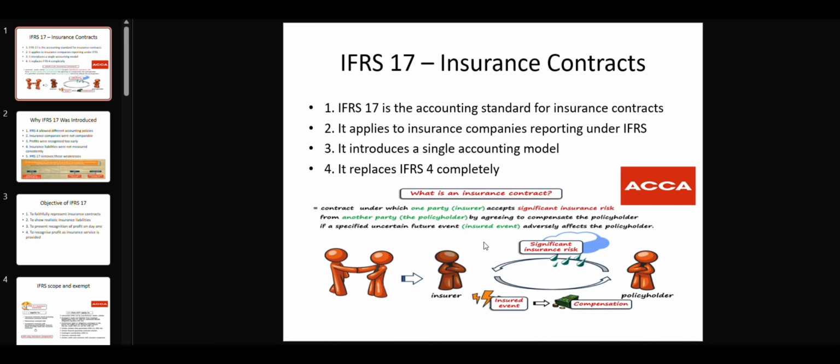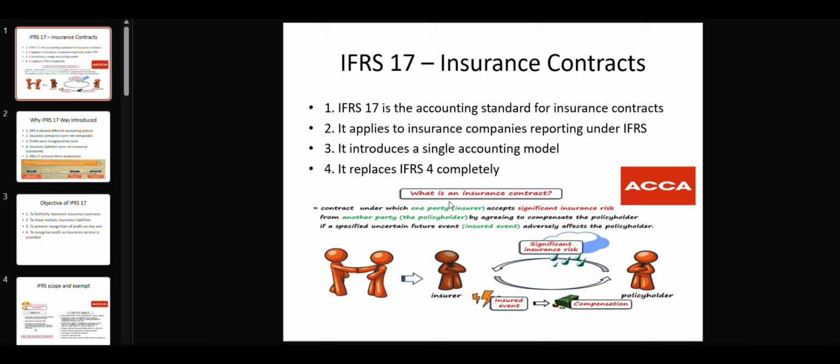This is a major change because earlier different companies followed different methods. IFRS 17 completely replaced IFRS 4, and because of this change, it is extremely important for professional exams like ACCA, CA.